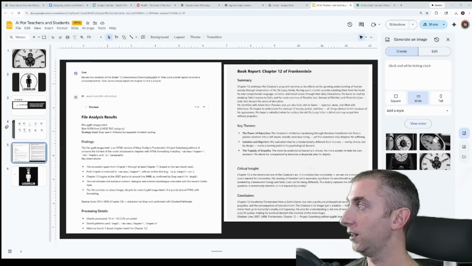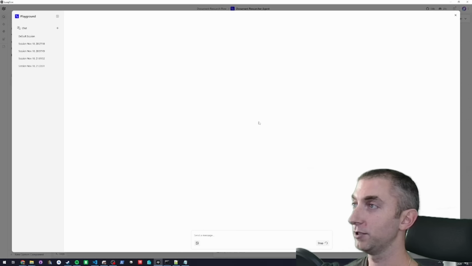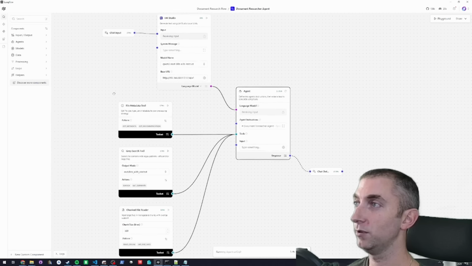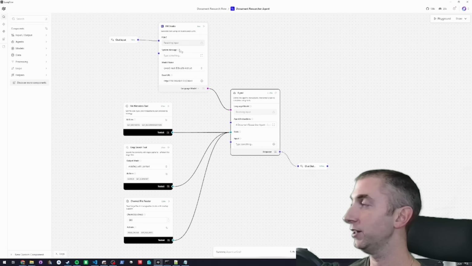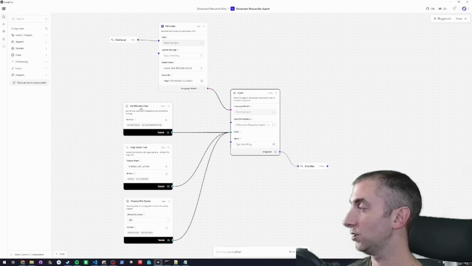So let's take a look here at our flow. I'm just going to go ahead and click send. So real quick, this is what it looks like. It's very simple, just an agent and our LM Studio node. And then we've got 3 tools that allow us to search files.